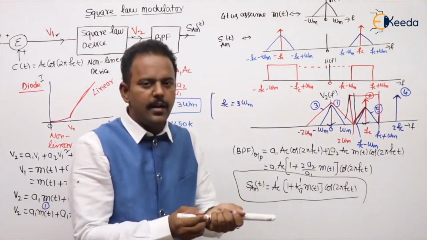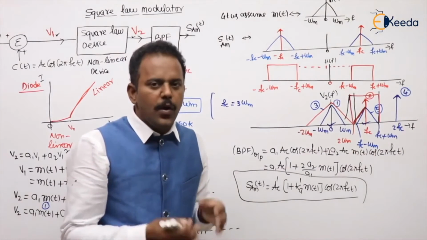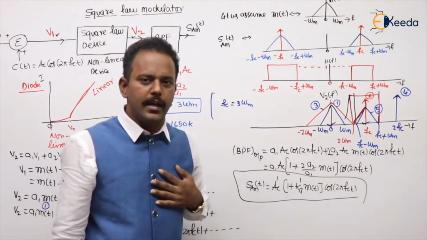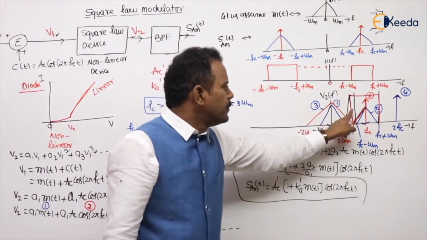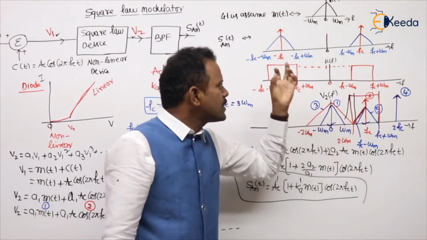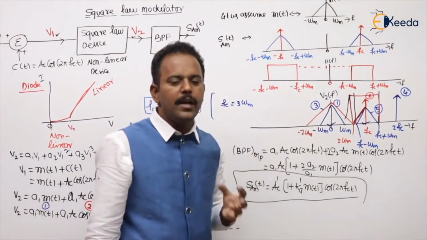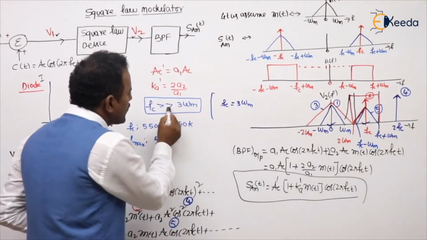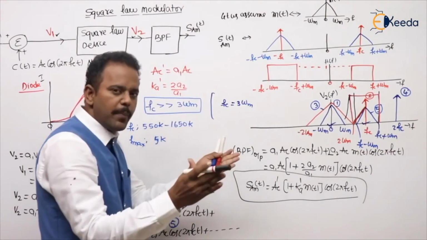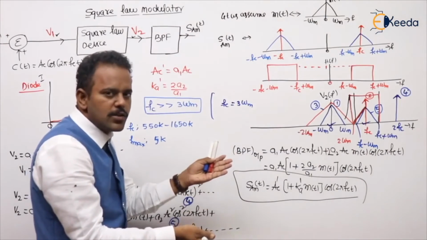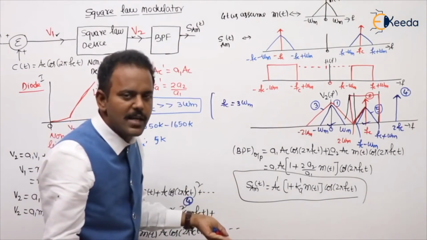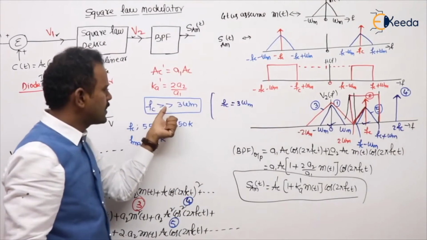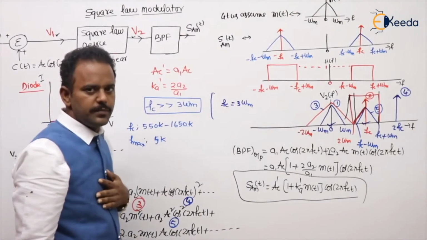Why am I saying undesired? Always in a communication system, our required frequency is called desired and the remaining things are called undesired. So here, this passes some of these components, and some undesired frequency components come at the output of the filter. If we want to avoid that, FC value should be far greater than 3 omega m. Some space will be there, so even though the characteristics are not ideal, that region is left blank, meaning no frequencies are there. So no undesired components from the band pass filter. This question is also asked in the small level PSU examinations.